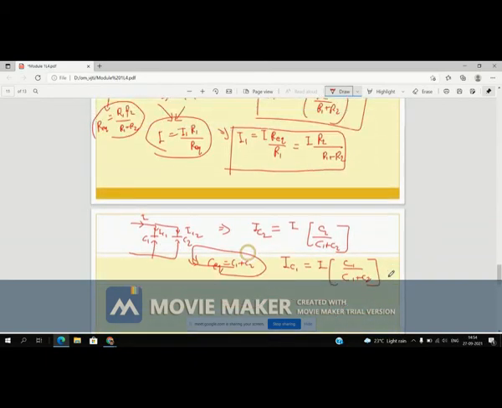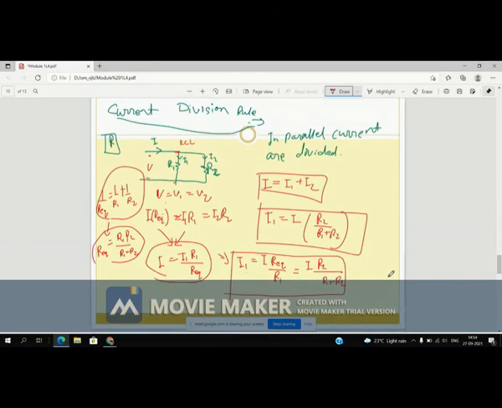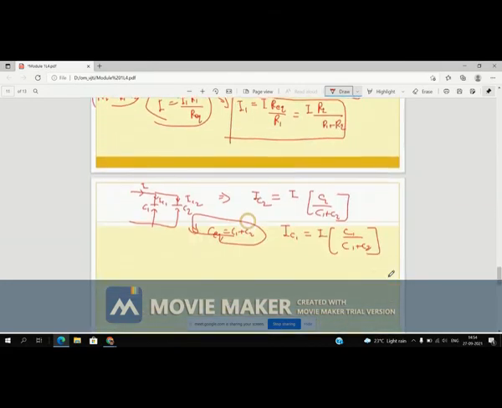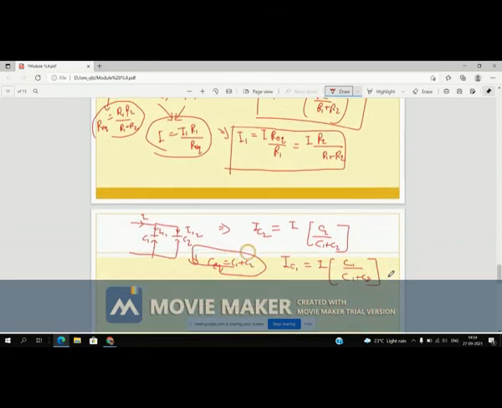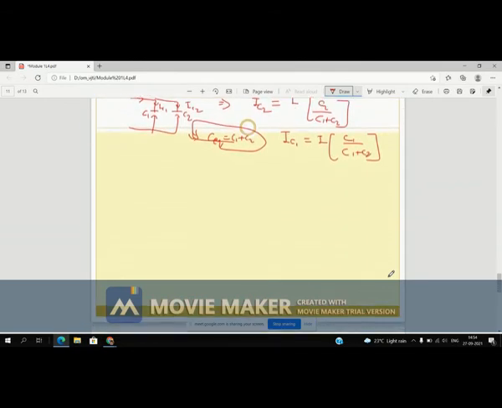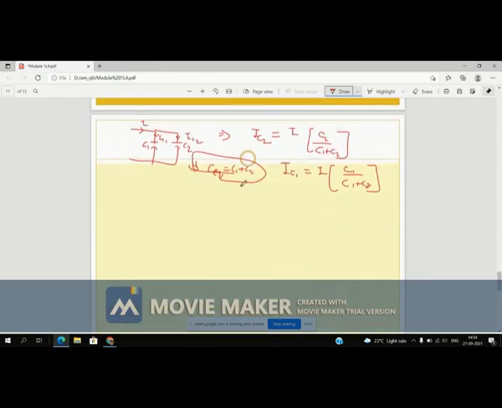So I hope this is clear to you: series and parallel combination of resistance and capacitance, and use this concept in your examples and questions. If the number of capacitances increases, then the equivalent capacitance or inductance also changes. Put that changed value in your basic equation, and you will get the current value.